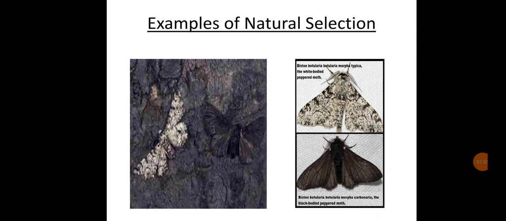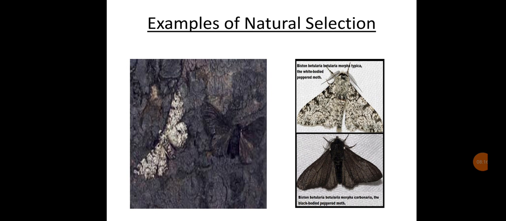These moths are nocturnal and during daytime they rest on the tree trunk. White-winged moths can camouflage well with the lichen covered trees, which helps them escape the predatory birds. On the other hand, the black-winged moths resting on lichen covered tree trunks were easy victims for the predatory birds and their number was reduced.